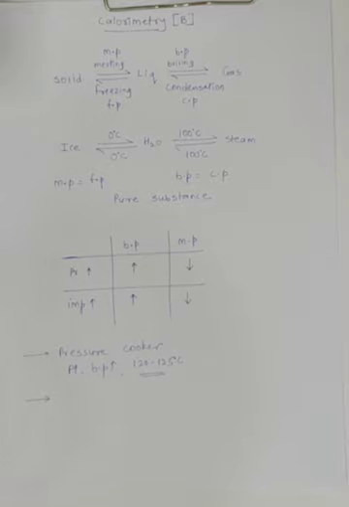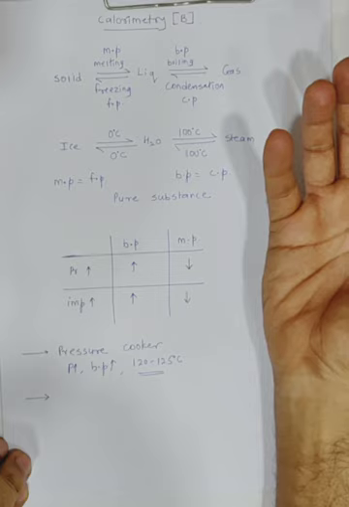Guys, listen to this properly. This is a little confusing now. So let's say you're holding an ice cube in your hand, which is at minus 2 degrees centigrade. Assume you're holding it in your hand. Now it will be in the form of ice only, solid.